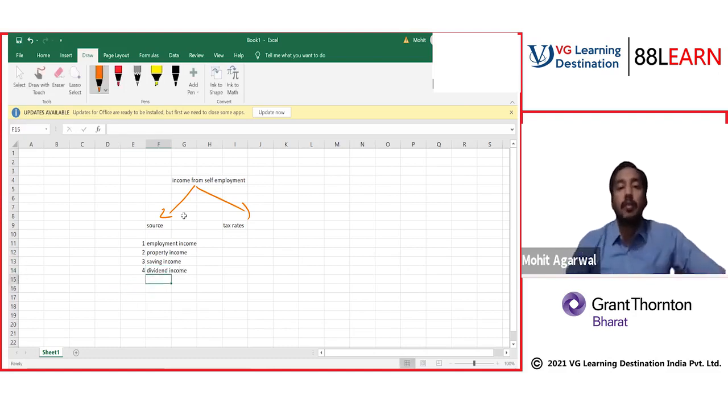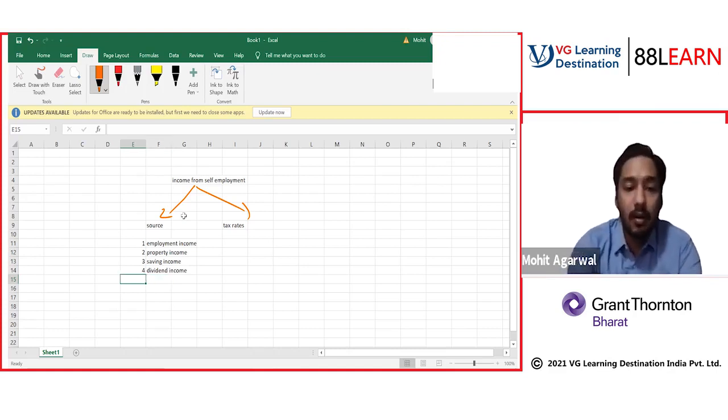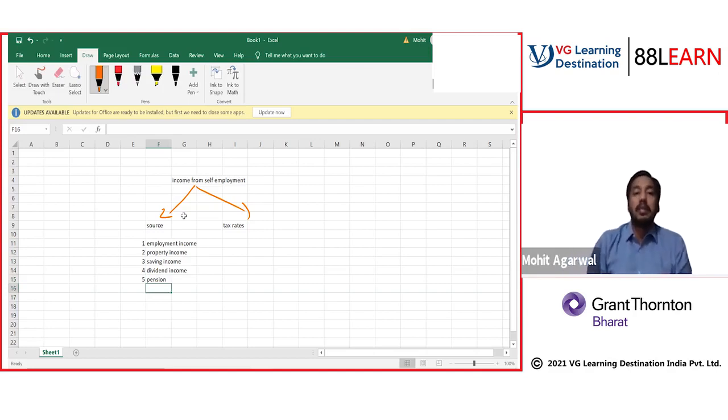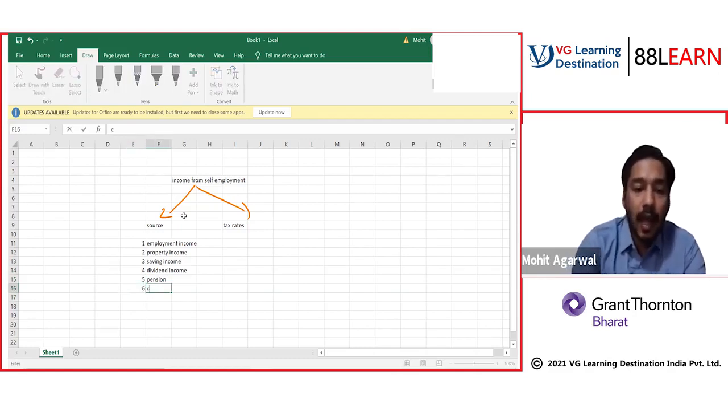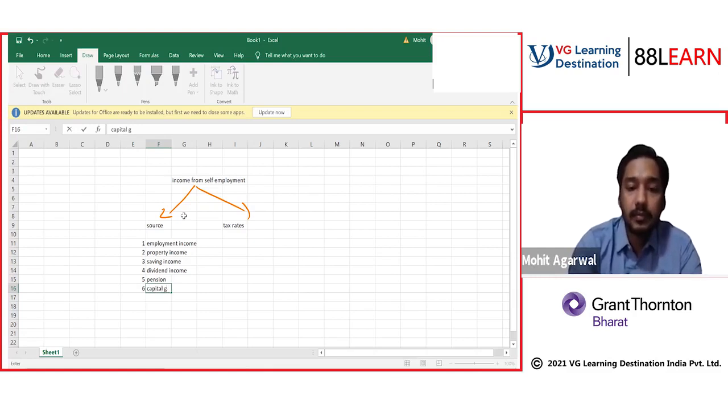See, either you have an employment, or you have a property, or you have some FDs in your bank from which you are generating saving income, or you have a dividend income, or you can have some pension income. You can have a pension from some pension scheme. There can be some capital gain, or there can be some trading income.